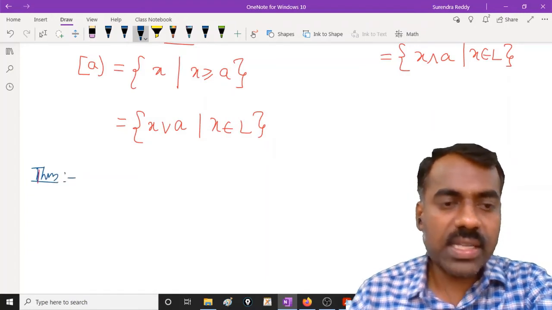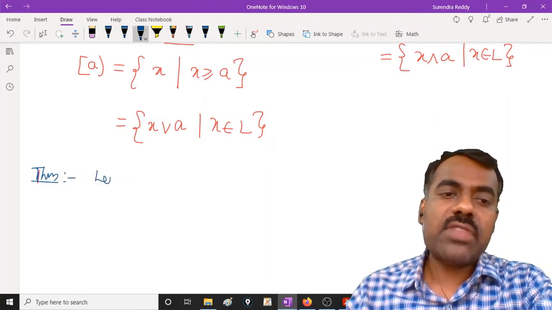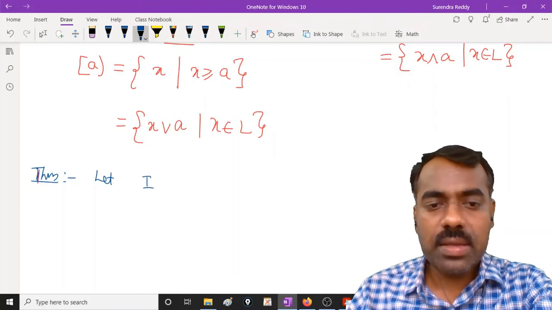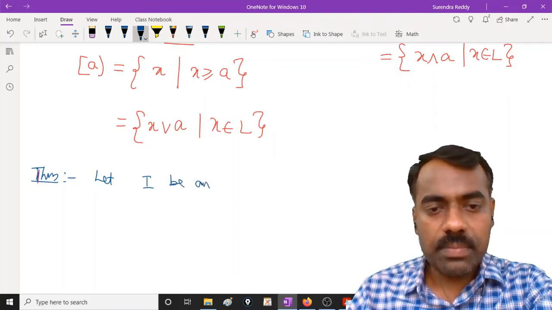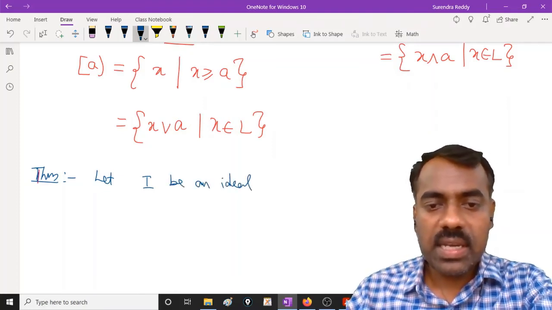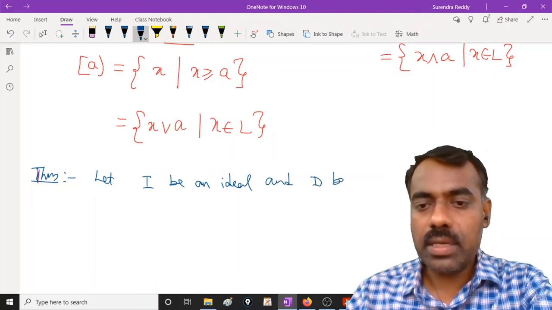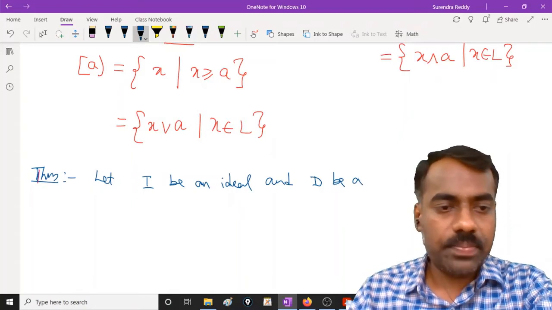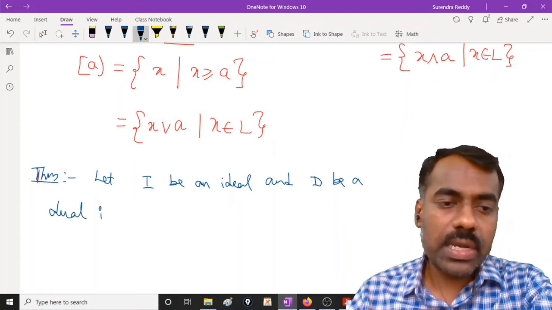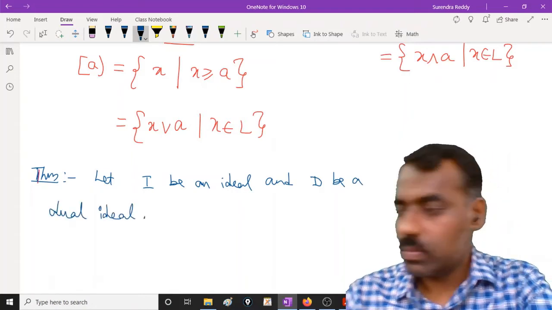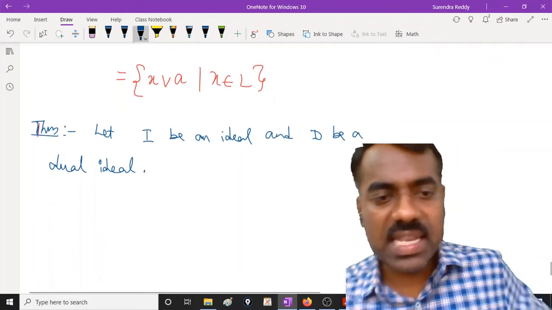Theorem. Let I be an ideal and suppose D be a dual ideal. Of course, you have a lattice L given to you.